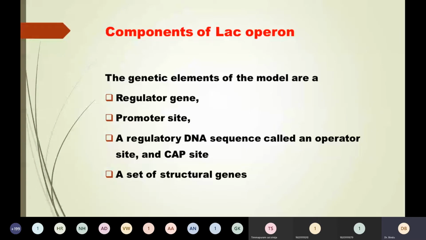And lastly, a set of structural genes. So it contains two types of genes, the regulator gene and structural genes, and three sites, the promoter site, operator site, and CAP site. Now let us see what the function of each is.